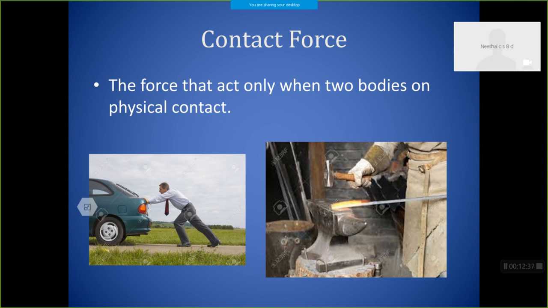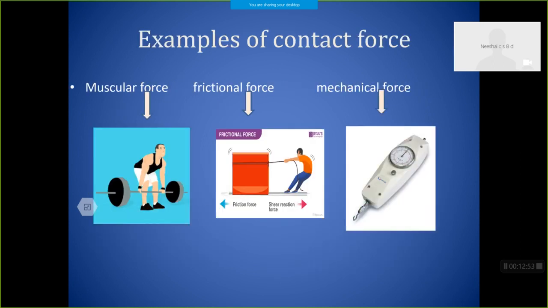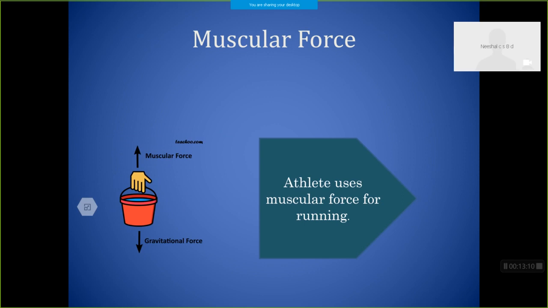Then we call it contact forces. So what is a contact force? The force that acts only when two bodies are in physical contact is called a contact force. Good, hope it is clear to you. Examples of contact forces are muscular force, frictional force and mechanical force. Now we are going to study more about these contact forces.